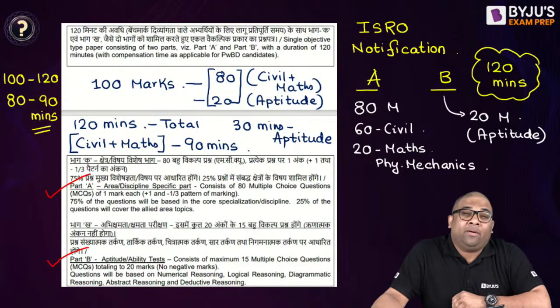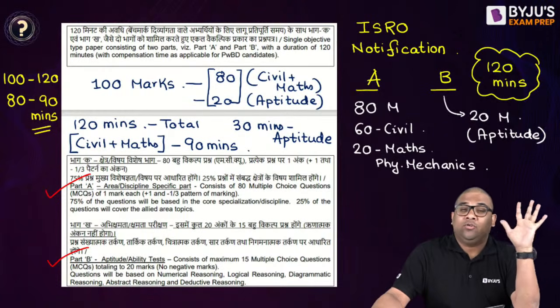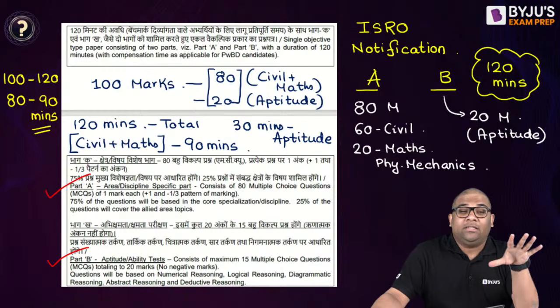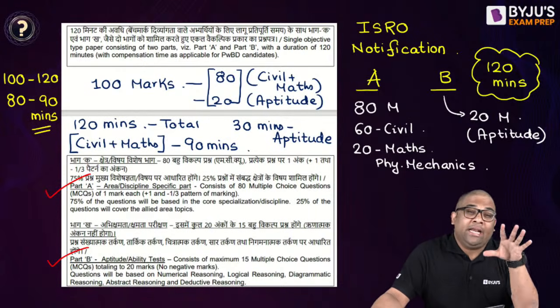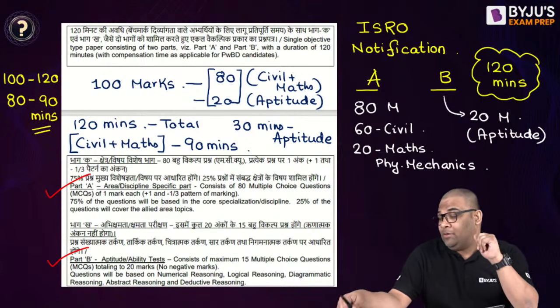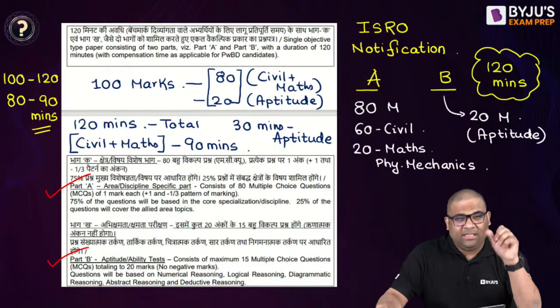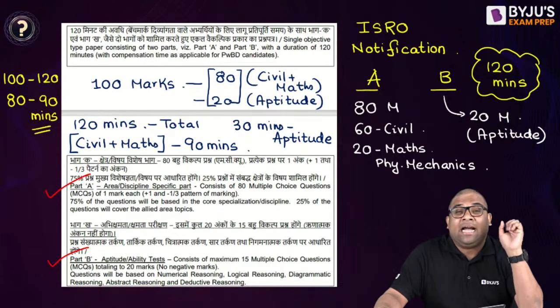In this ISRO paper, there will be very straightforward questions, and there will be numericals which will be a little complicated. So what should you do first? First, you should only attempt the straightforward questions, and numericals you can note down and attend to at the end. Some questions they ask in this ISRO are easy to solve, not difficult, but there will be a lot of calculations and that will consume time.